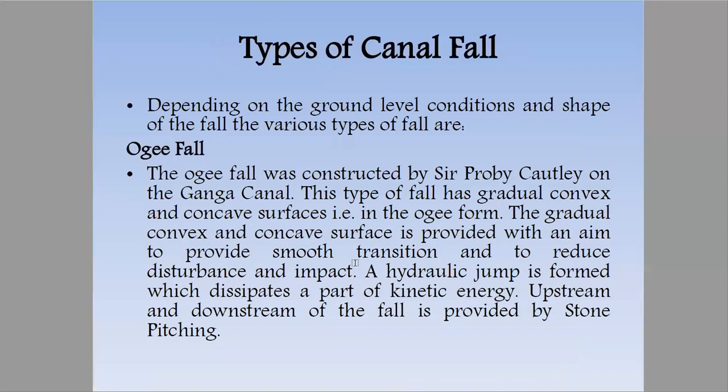Our first type of canal fall is OG fall. Basically, canal falls are classified on the basis of ground level, on what kind of grounds we are having there. So first we have OG fall. OG fall was constructed by Sir Proby Cautley on Ganga Canal.